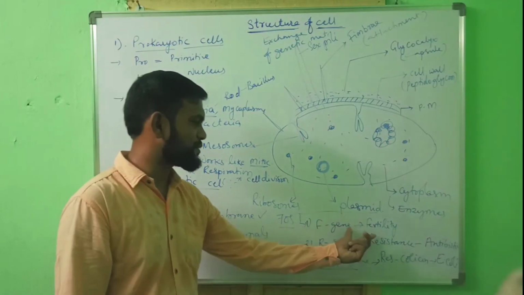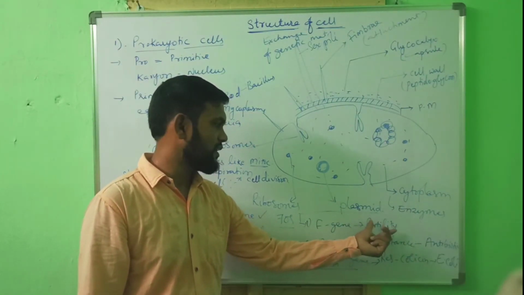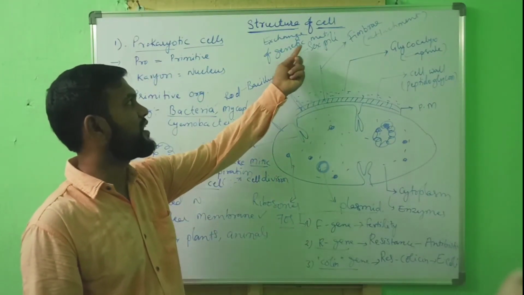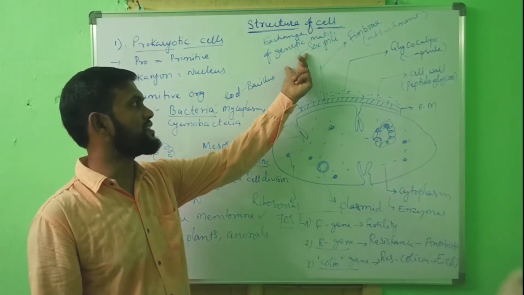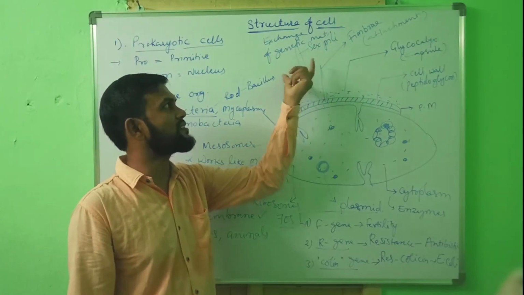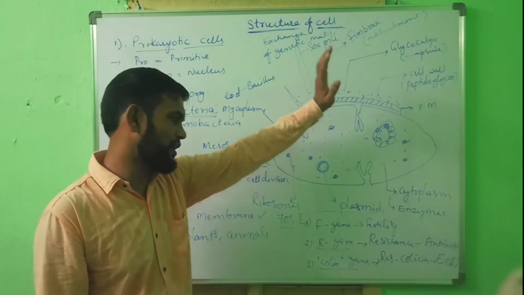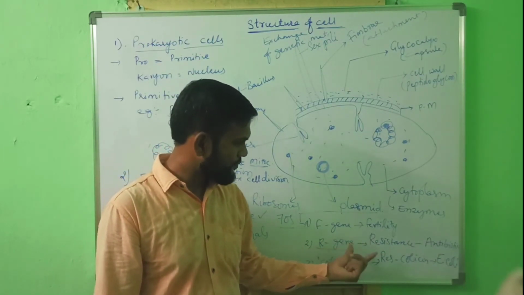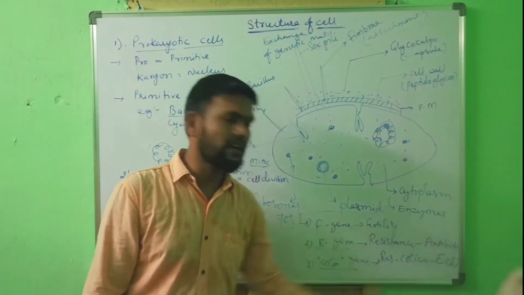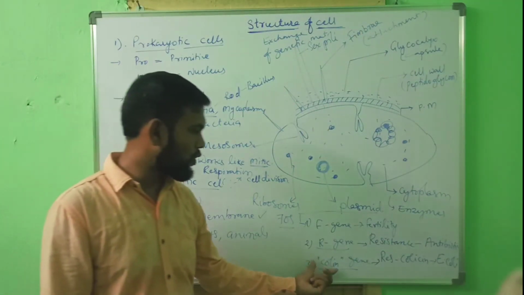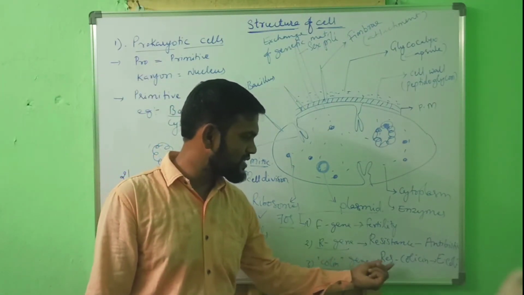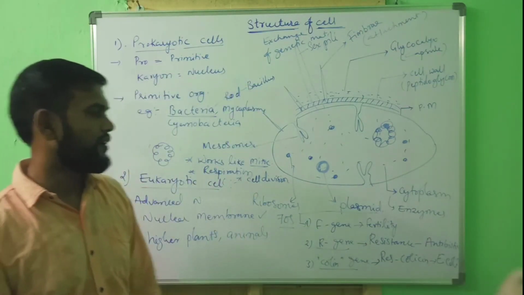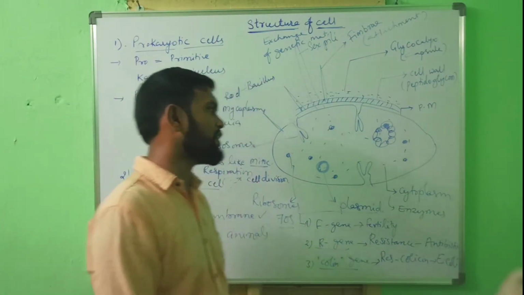F gene is involved in fertility, that means in the formation of sex pili. Sex pili are similar to fimbriae, slightly larger. R gene shows resistance against antibiotics. Colicin gene shows resistance against colicin, which is produced by Escherichia coli.